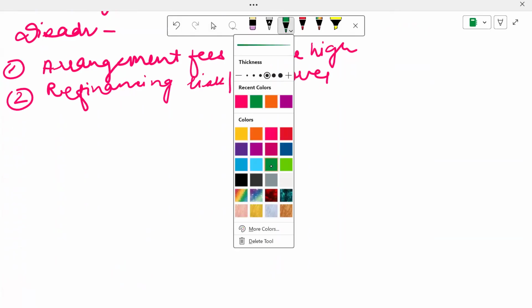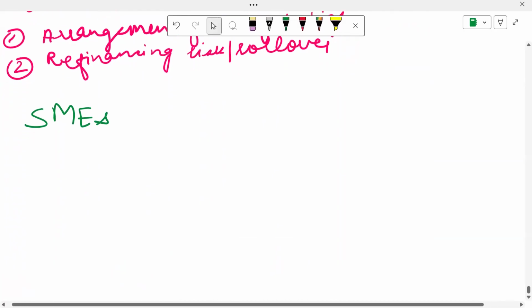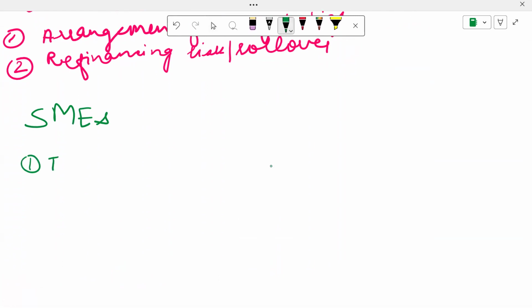We are moving towards the last segment of this chapter, which is regarding SMEs. So, small and medium enterprises, like we did in the previous chapter as well, where we spoke about the sources of equity for them. Now the sources of debt for them primarily look like trade credit. Number two is factoring and invoice discounting.